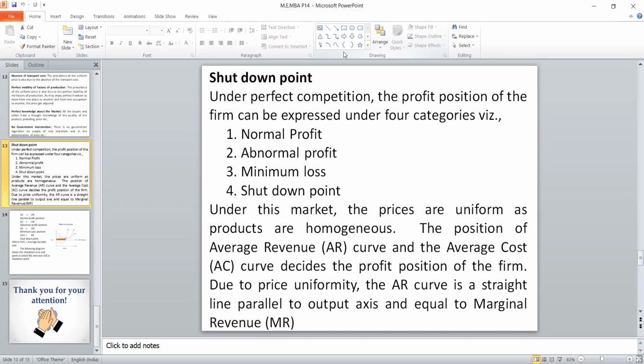That is called average variable cost. When average variable cost is greater than the average revenue, then the firm has to get out of that market. That particular point we call the shutdown point, and that area, the difference between the AVC and the AR, we call the shutdown area.